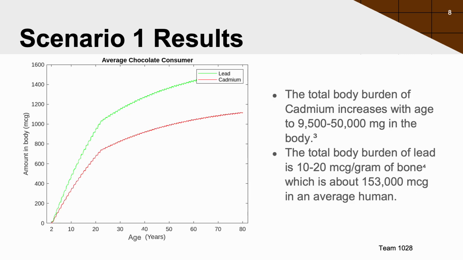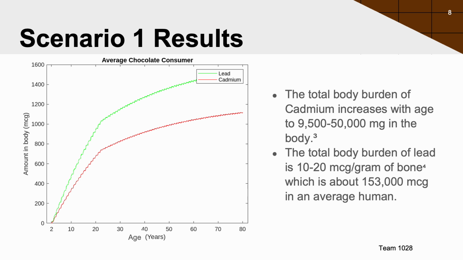The accumulation results for heavy metals, lead and cadmium, can be observed on the graph. We see bumps on the graph during the holiday, and as they become more moderate as adults, the metal accumulation begins to slow. At age 80, we observe lead at around 1,500 micrograms and cadmium at about 1,150 micrograms. Compare these to our noted average total body burdens of these metals, we see cadmium increases from around 9,500 to 50,000 micrograms over the life, and the average adult human has about 153,000 micrograms of lead in their body. This tells us for the average adult, these are not key contributors to the total heavy metals in their body.